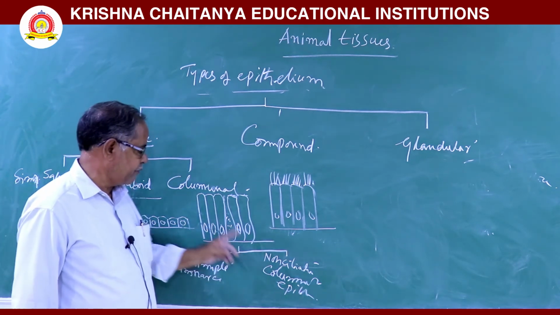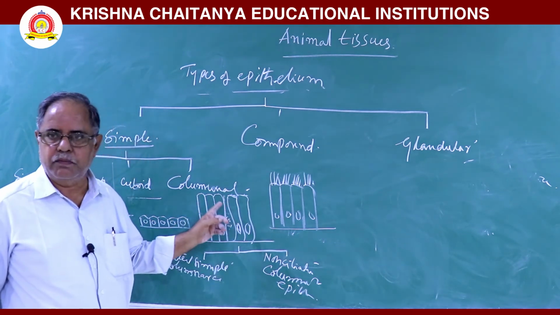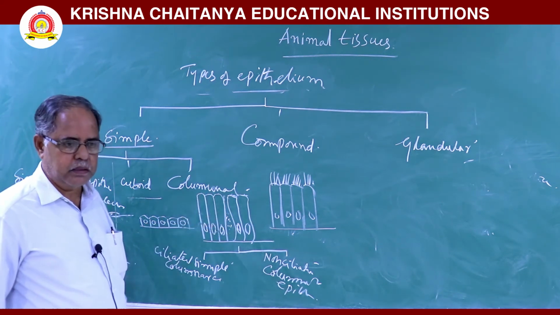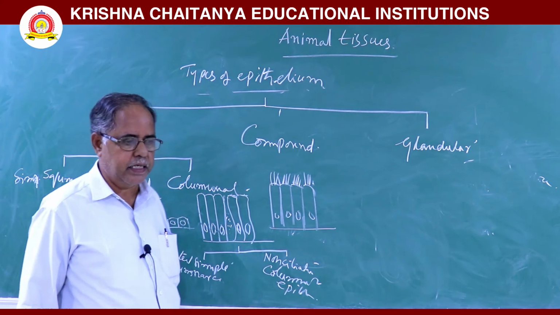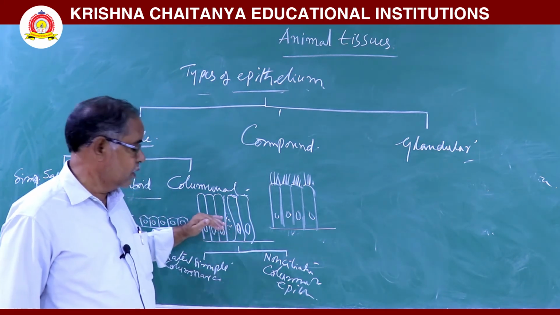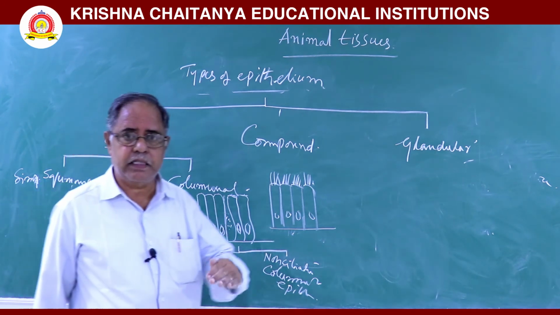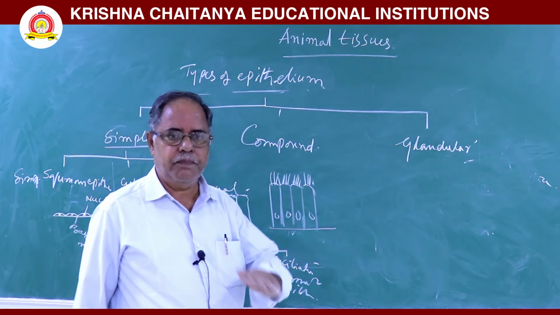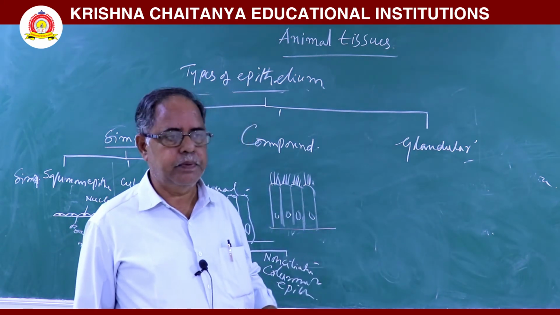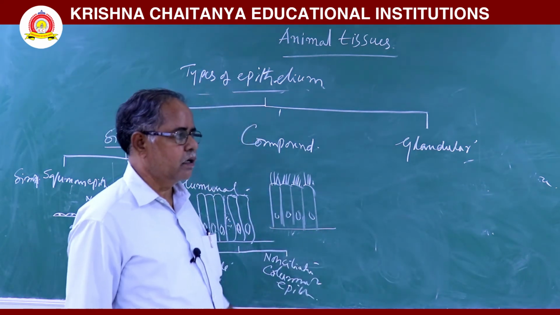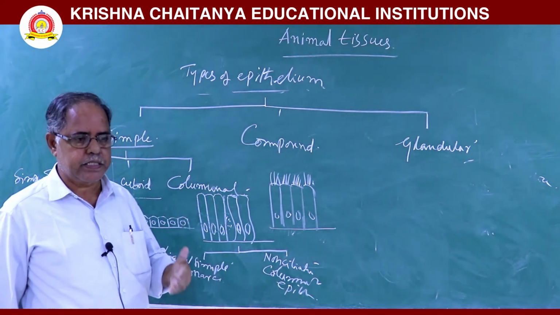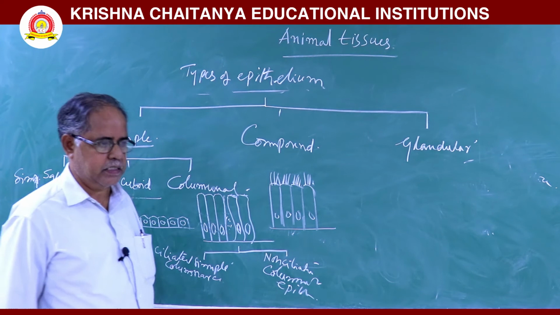Non-ciliated means the free ends of the columnar cells are devoid of cilia. Here cilia are absent. That type of epithelium is called non-ciliated simple columnar epithelium. This is seen in the stomach and intestine.